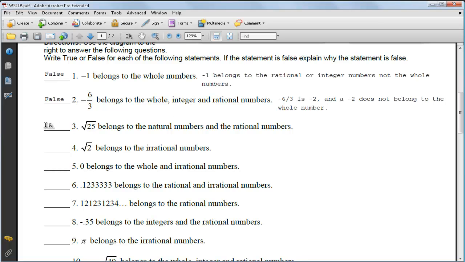Okay, square root of 25 belongs to the natural numbers and the irrational numbers. Let's take a look at this. You don't need to write this down, but let's think about it. If I take the square root of 25, I can't make the square root sign, so that's the way I have to do it. The square root of 25 simplifies to 5. And if you think about that, 5 is a natural number or a counting number, and 5 is a rational number that can be written like 5 over 1 or 10 over 2. So the answer to that one is true.